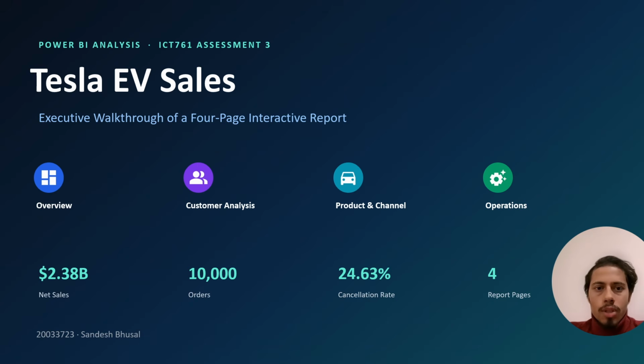Hi, I'm Sandesh Bhusal and this is my Power BI analysis of the Tesla EV sales data set. It covers around 10,000 orders across 2025 and 2026, and my report has 4 pages: overview, customer analysis, products and channel, and operation. I'll walk through the key findings on each.